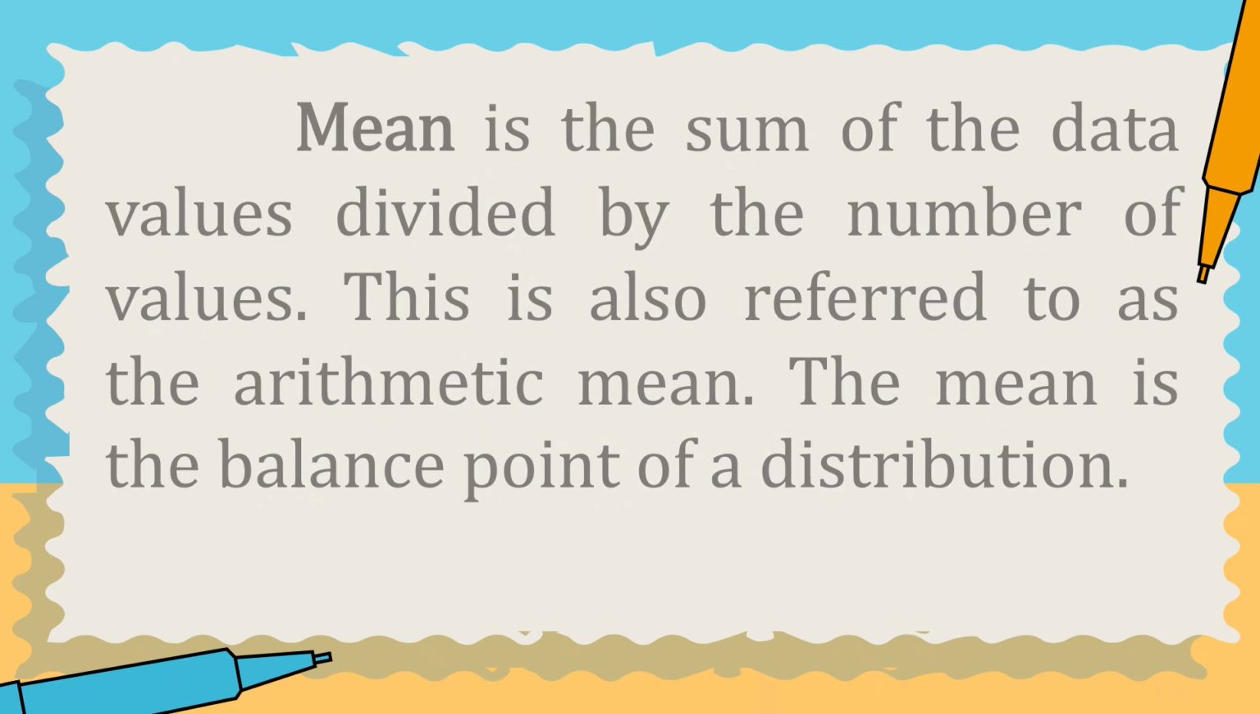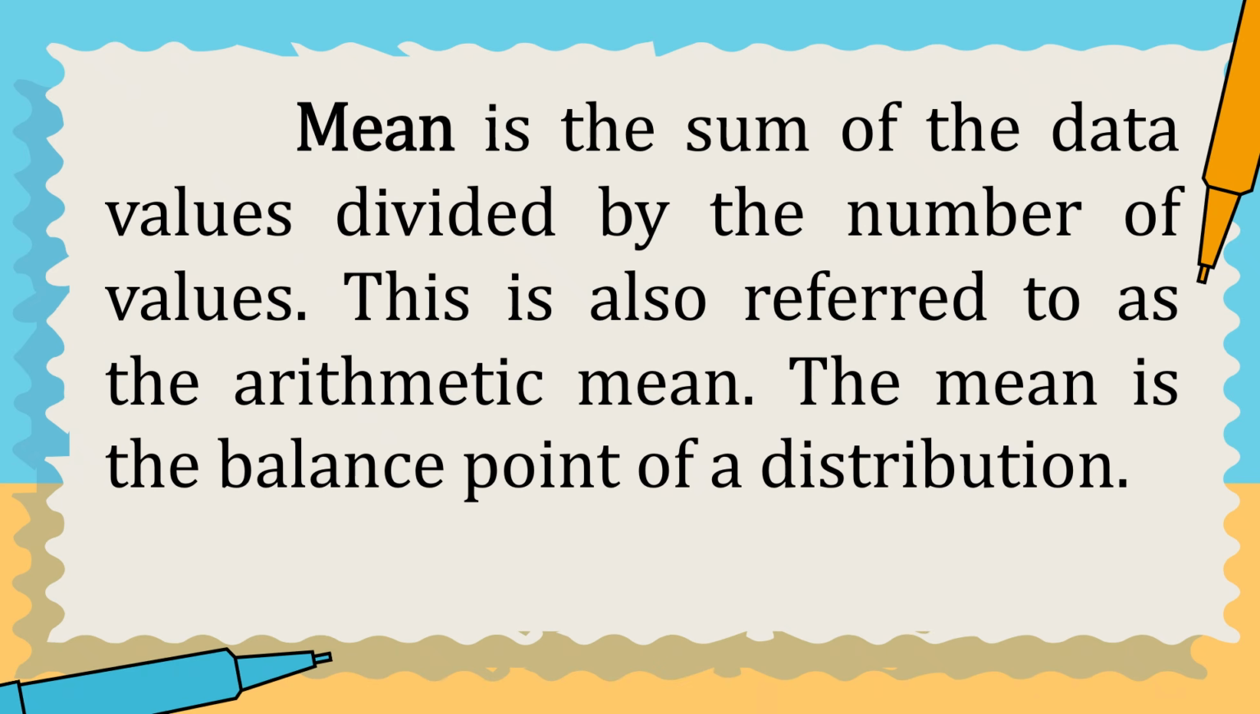The first measure of central tendency is the mean. Mean is the sum of the data values divided by the number of values. This is also referred to as the arithmetic mean. The mean is the balance point of a distribution.